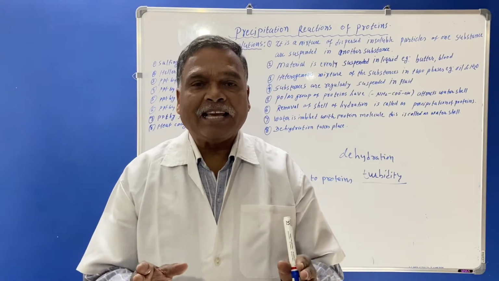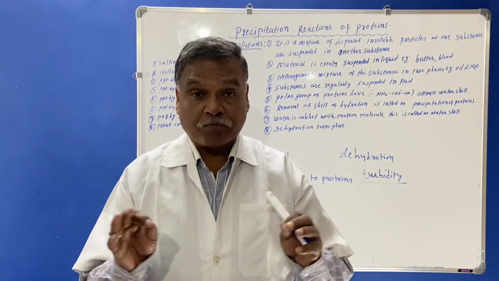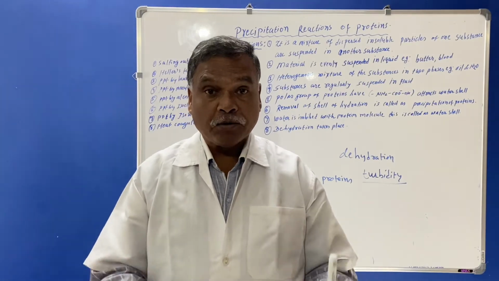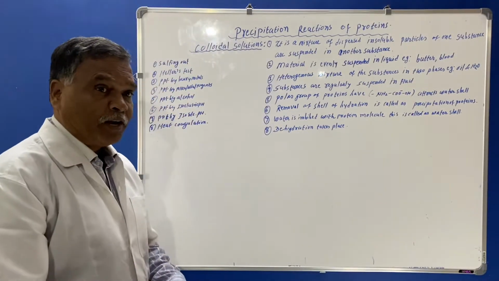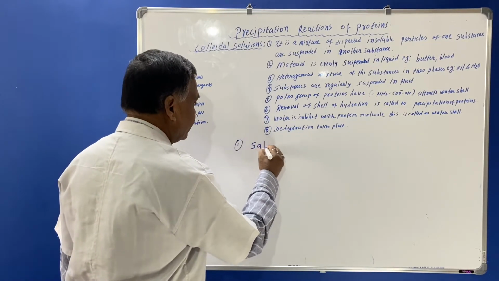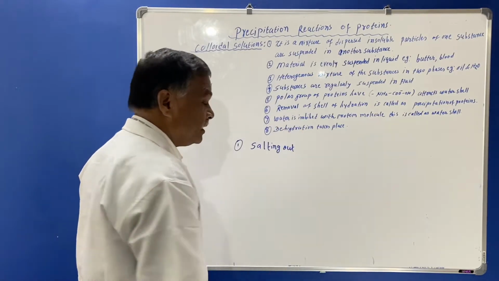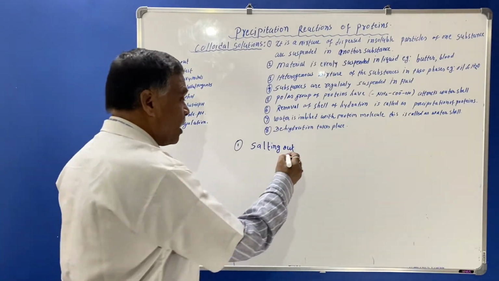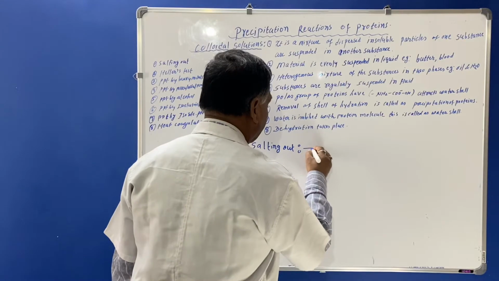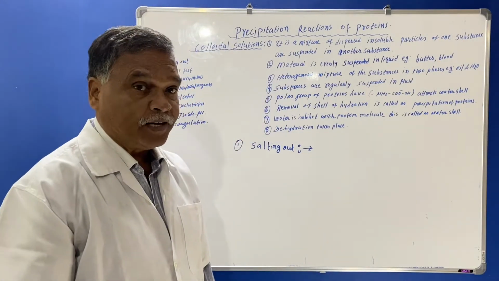First of all, we'll see the precipitation reaction of protein by the salting out method. The first experiment or test is said to be salting out. So here, in this salting out method, we'll see how proteins are precipitated.